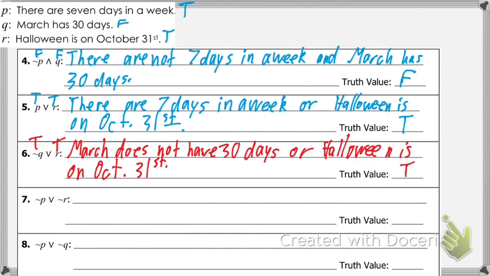I want you guys to try number 7. So not P or not R. Go ahead and help me out. There aren't 7 days in a week, or Halloween isn't on October 31st. Same idea, right? I have there is not 7 days in a week. That would be the same thing.